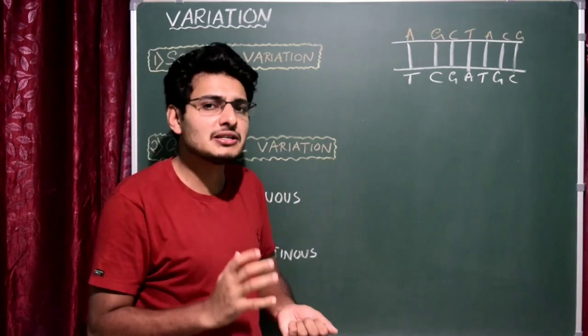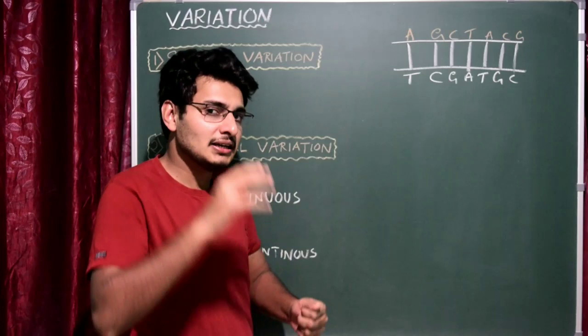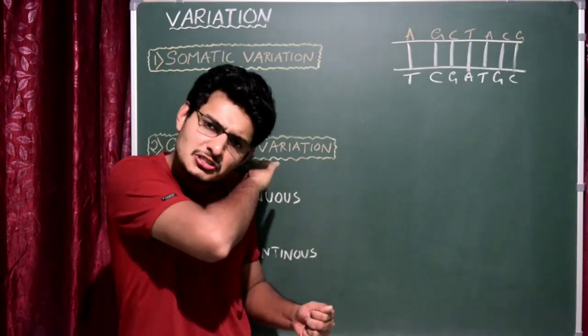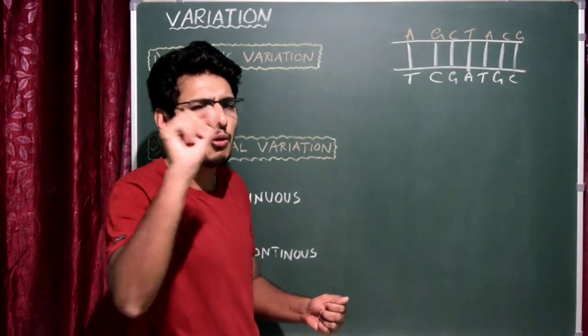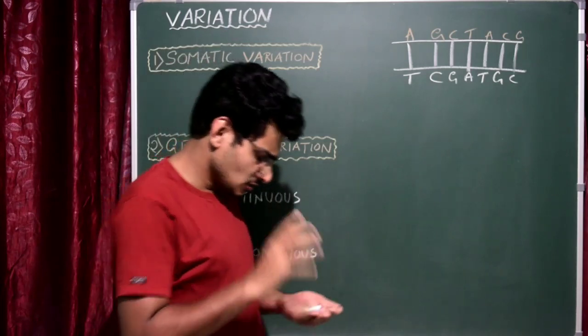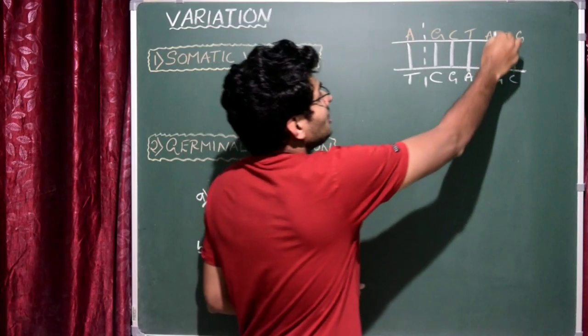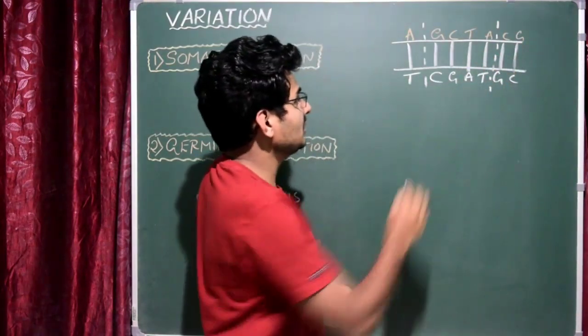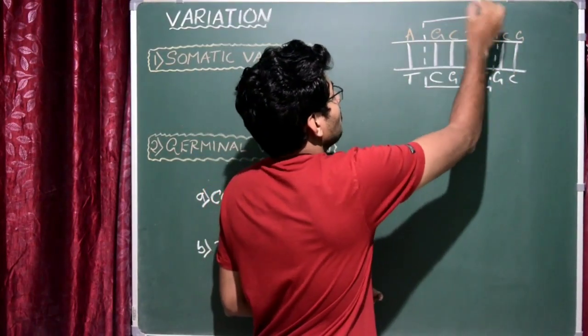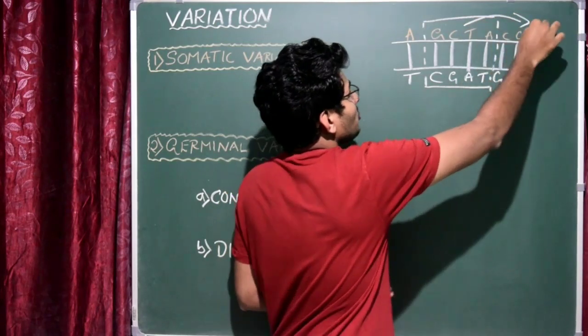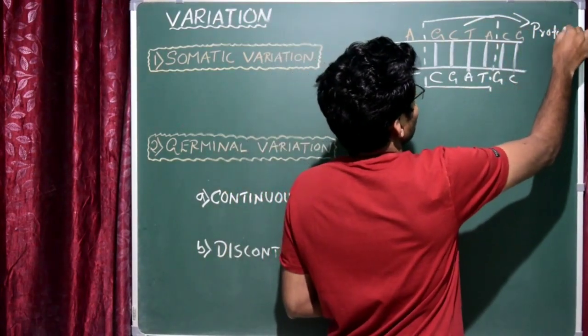That's what makes us different individuals. Here let us assume that this particular segment of the DNA is a gene which produces a protein.